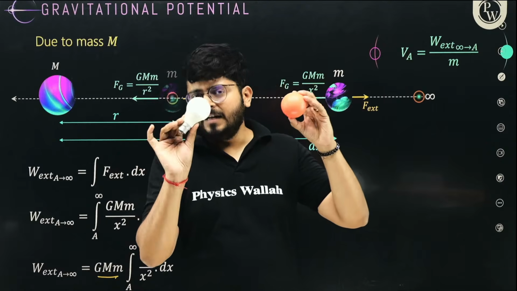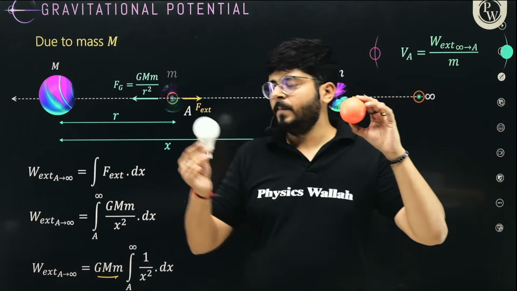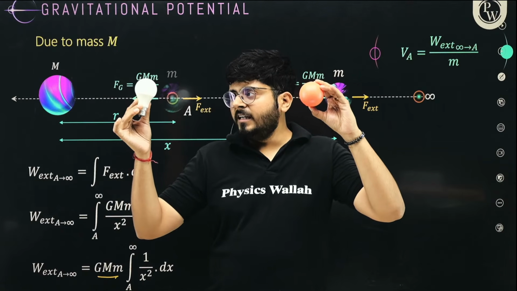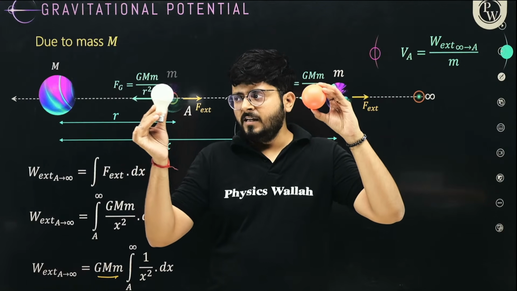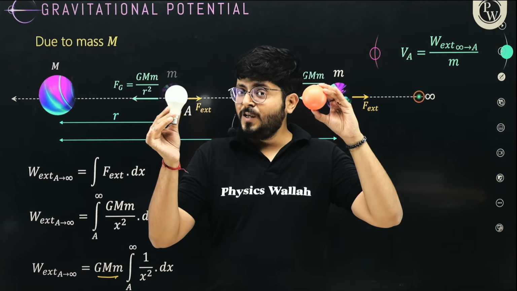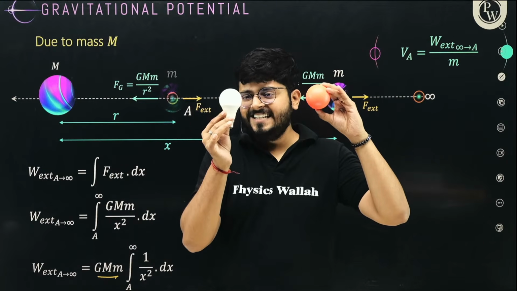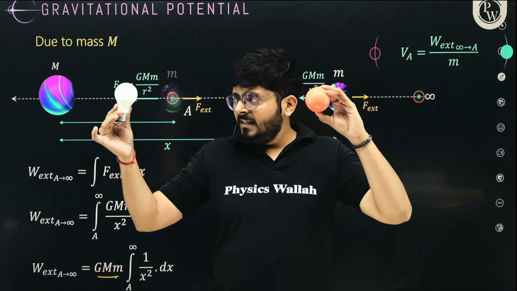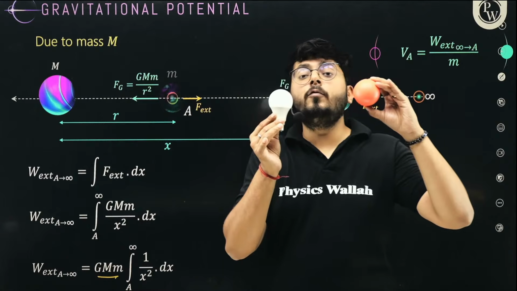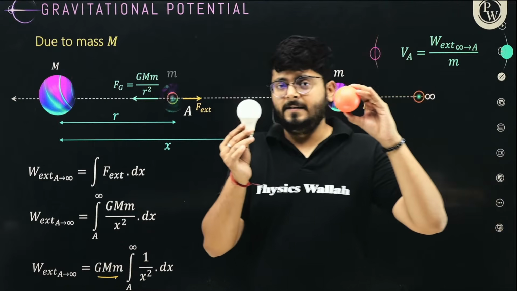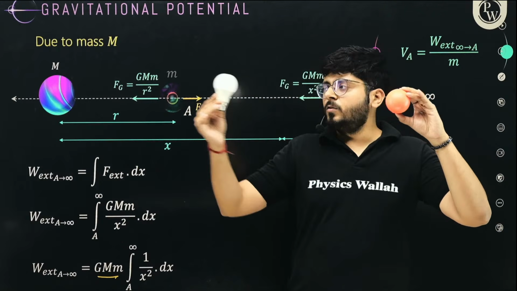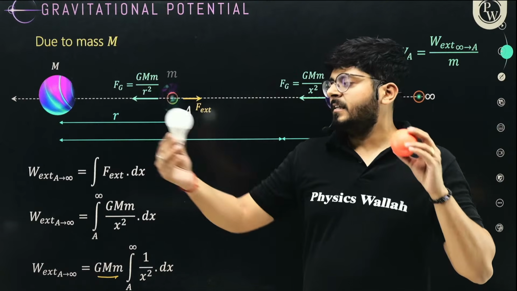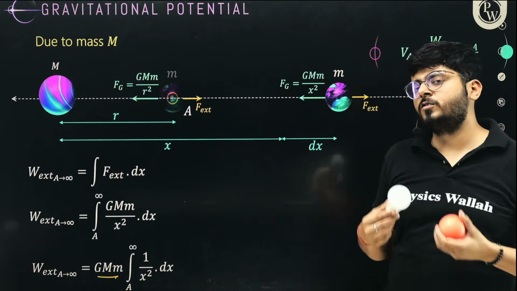So the work done per unit mass, which is the potential difference, can be calculated. To calculate the work done, how will you do it? The force over here is one value. The distance is now reduced, and the force has changed. The force has changed, the distance has reduced. So in this displacement, the force is variable. It is changing consistently. Since the force is a variable force, what can we get from this idea?